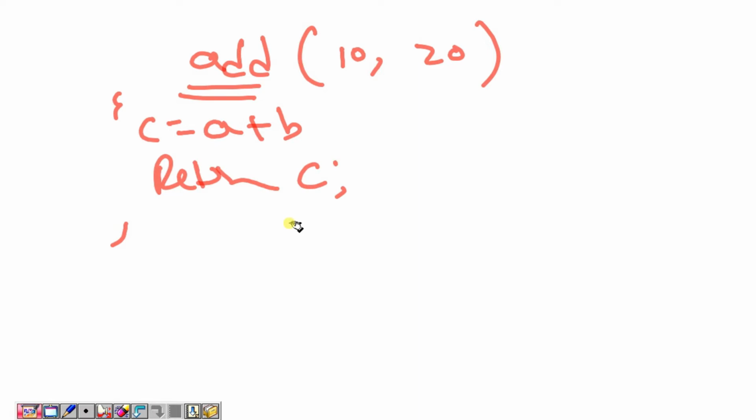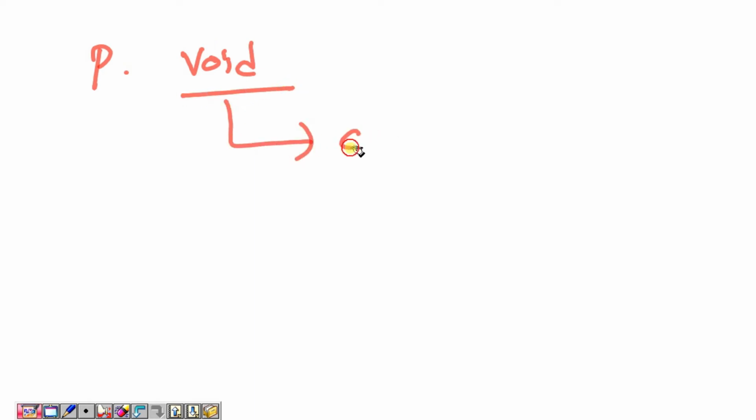So if you return it, then it will be working fine. We need to confirm it. So returning is required in some situations. You can go for void. If you write public void, that method cannot return any value.